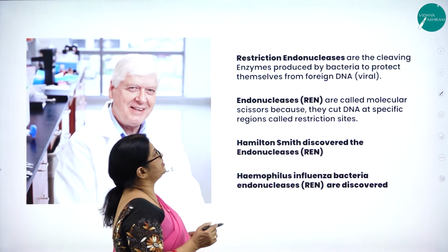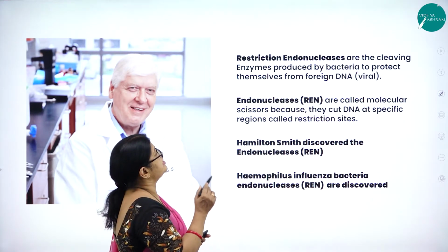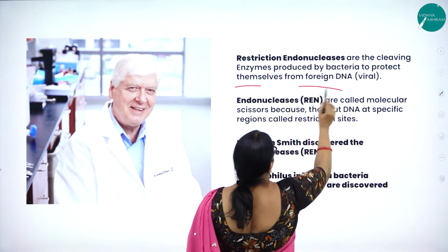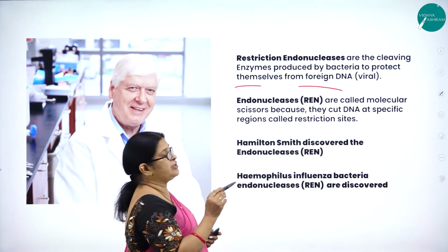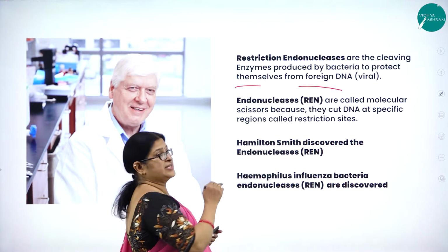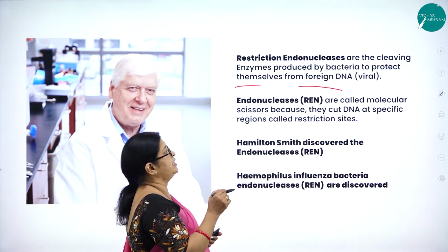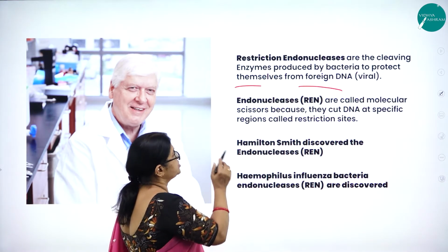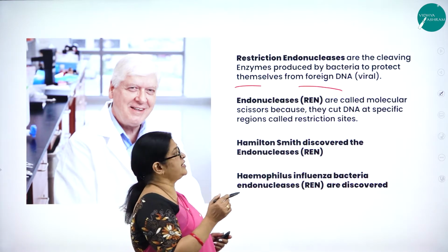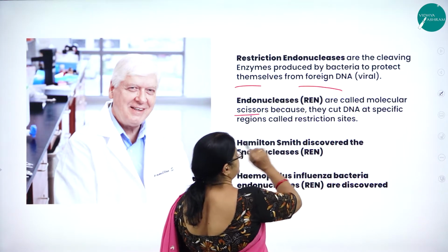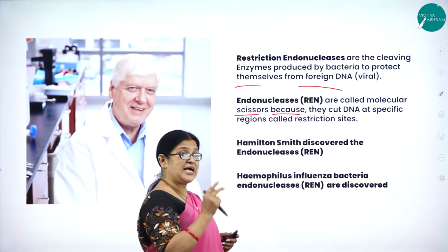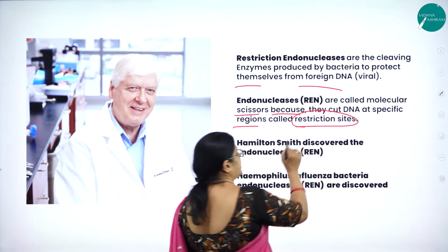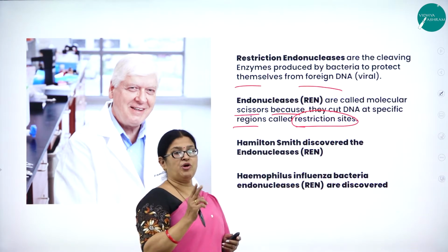Restriction endonucleases are the cleaving enzymes produced by bacteria to protect themselves from foreign DNA. So endonucleases, as I said, are called what? Molecular scissors. Why? Because they cut DNA at specific regions called restriction sites. Hence the name, molecular scissors.